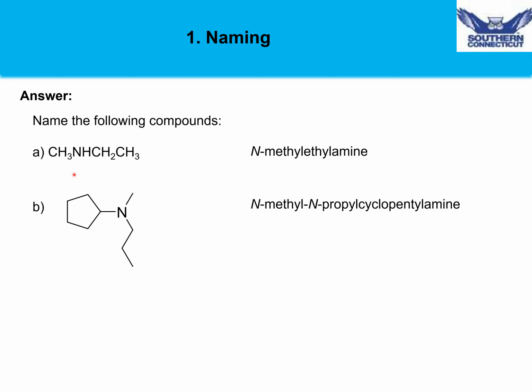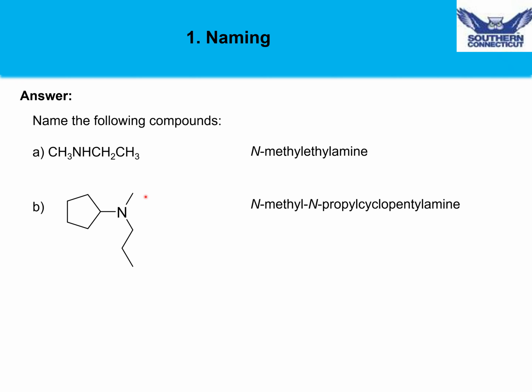The first example in this question has an unsymmetrical secondary amine with a methyl group and an ethyl group. For these compounds, we typically will give the smaller of the 2 alkyl groups first as a substituent on the nitrogen. So we write that as N-methyl, and then the larger alkyl group will be part of the parent name, and so the parent name would be ethylamine.